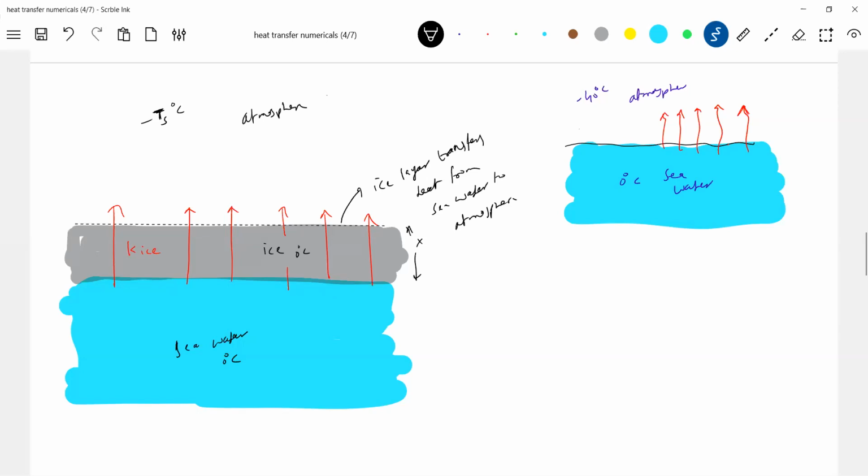Okay, now the energy transferred, let me take this as H. Let me consider a small layer of thickness, let it be dx.